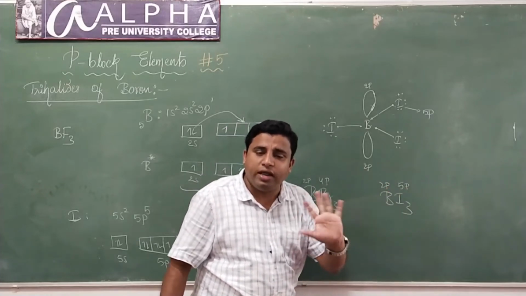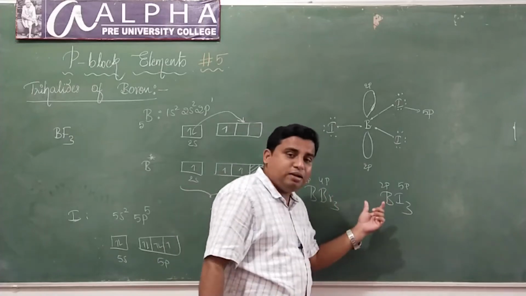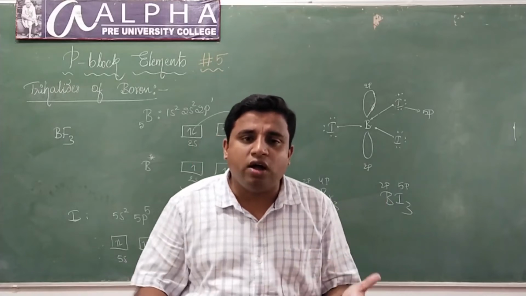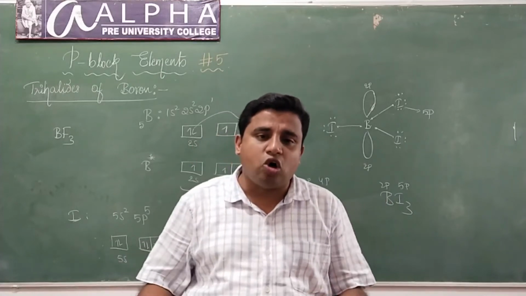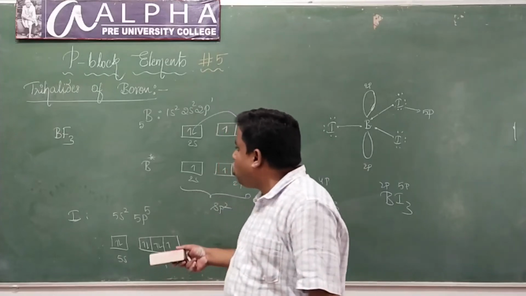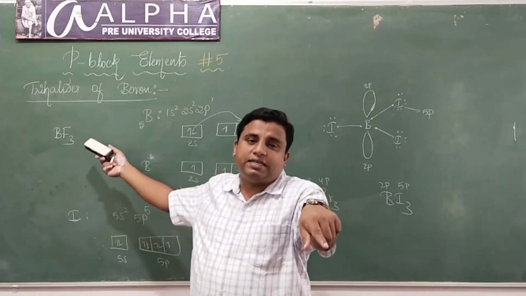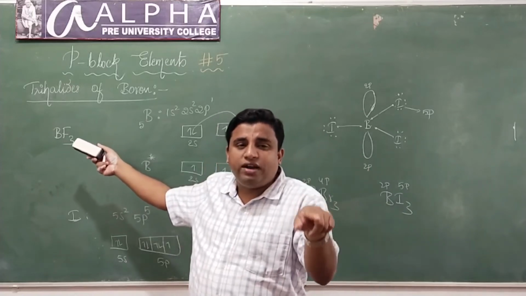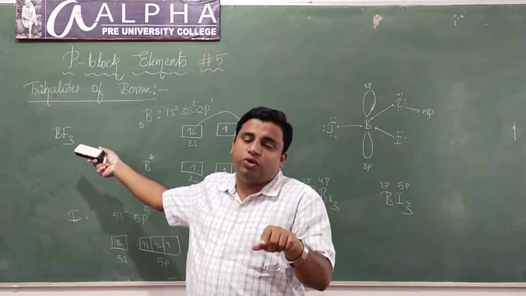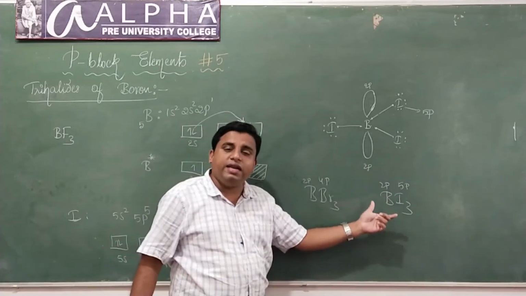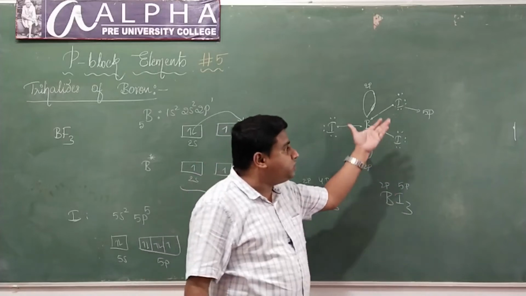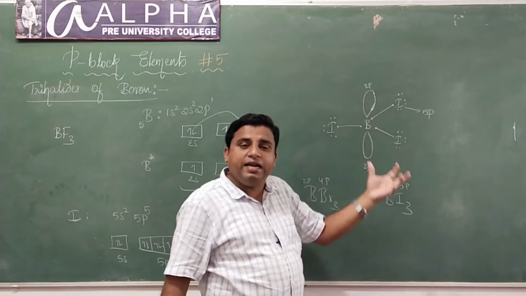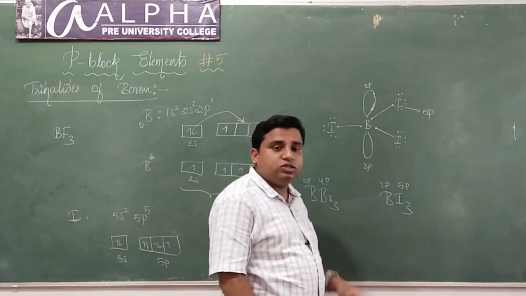When there is no back bonding, boron will be deficient of electrons. If it is deficient of electrons, it is going to be a strong Lewis acid. That is why boron trifluoride is a weak Lewis acid: because in boron trifluoride there is back bonding and the electron deficiency of boron is reduced by fluorine. Whereas boron triiodide is going to be a strong acid. Why? Because there is no back bonding. Since there is no back bonding, boron becomes electron deficient and is ready to accept electrons.